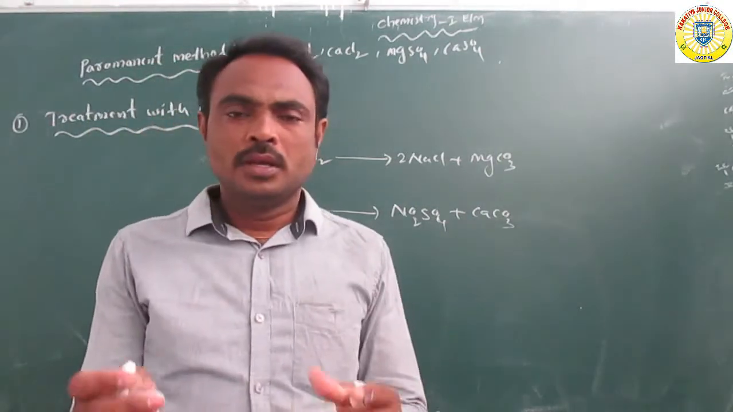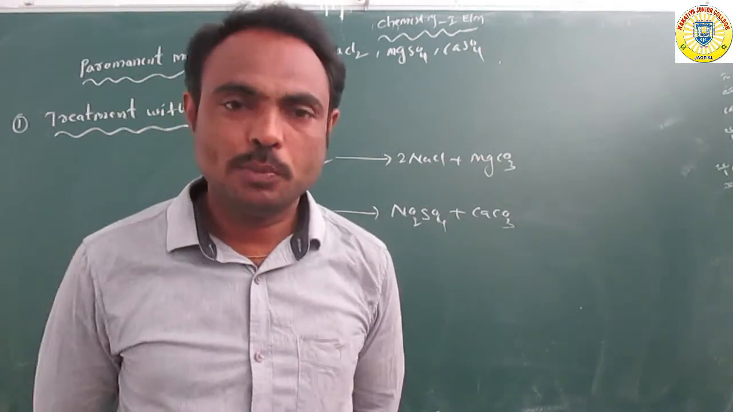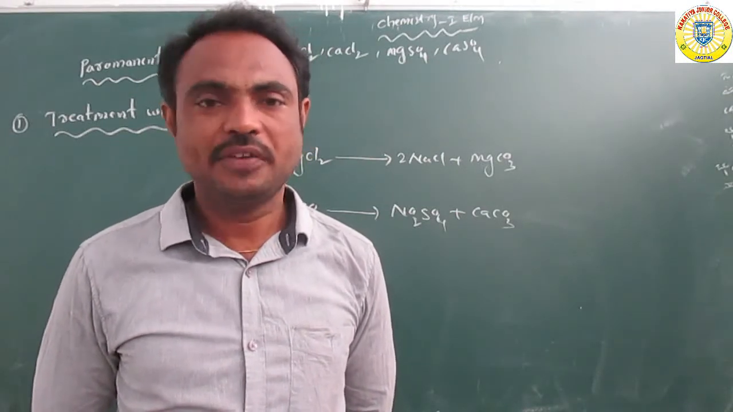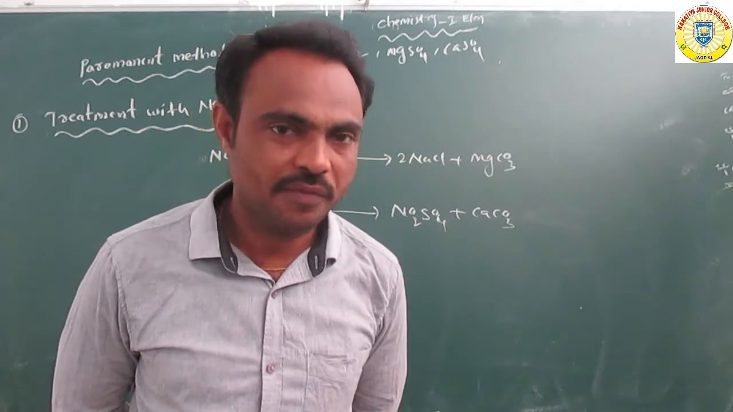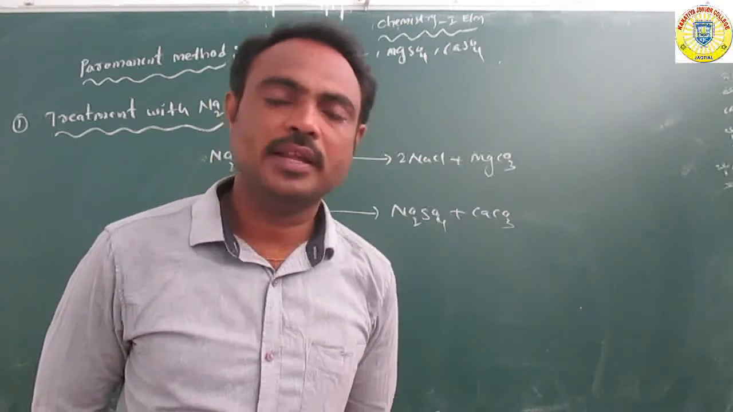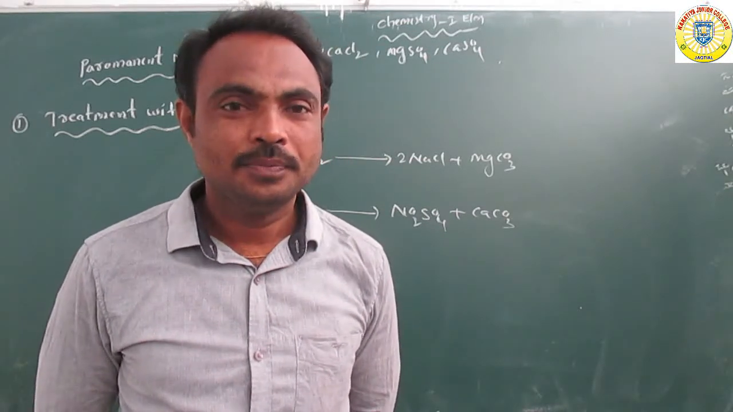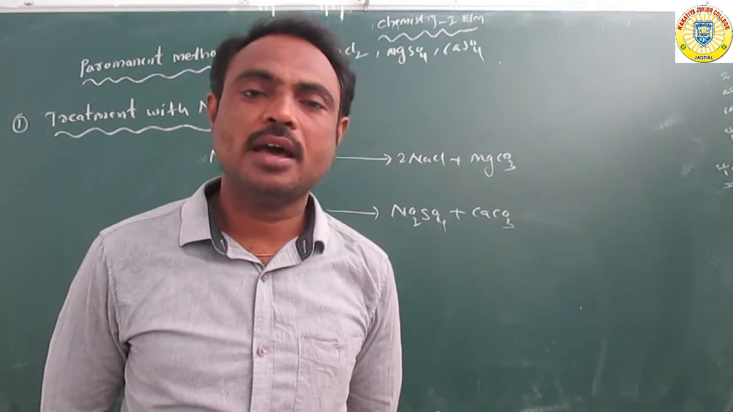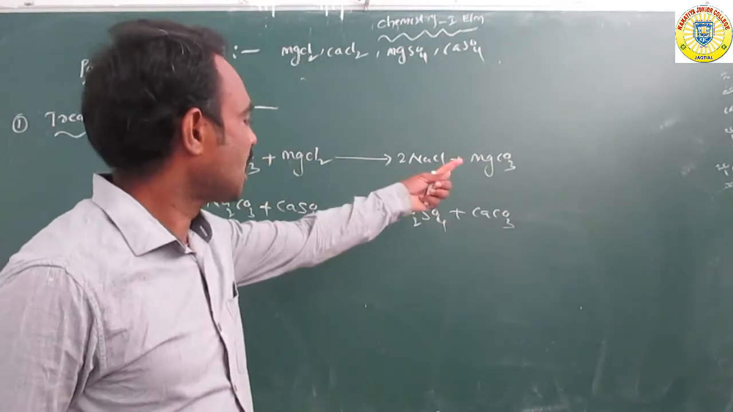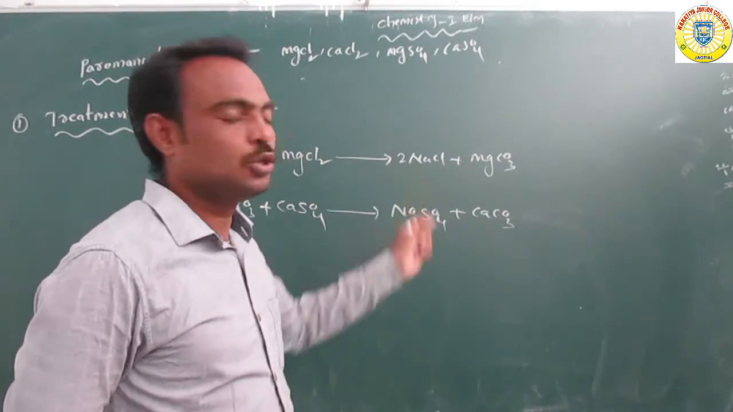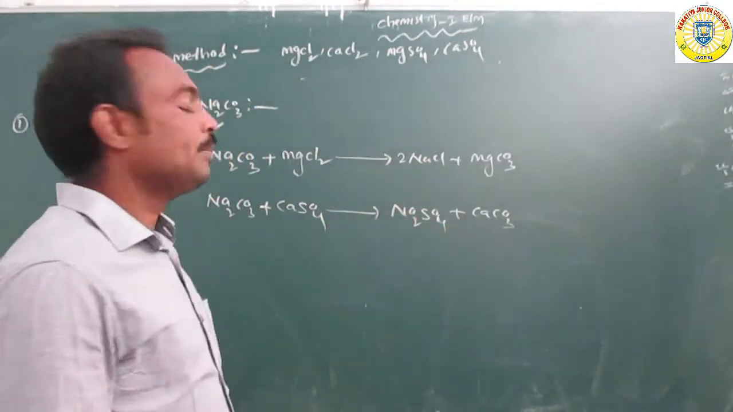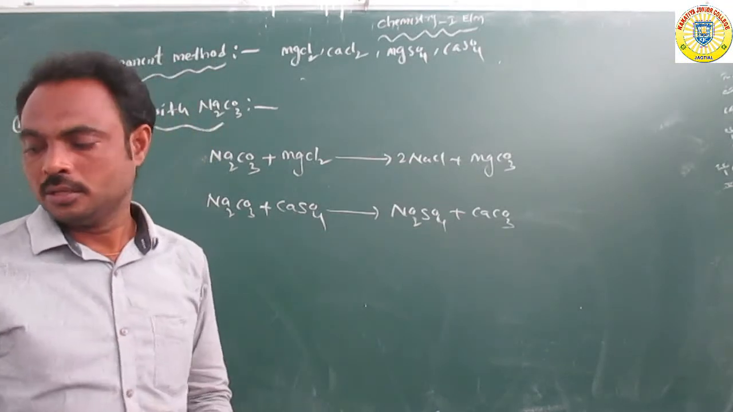So this is a very easy method to remove magnesium chloride and magnesium sulfate, calcium chloride and calcium sulfate. When we use washing soda with hot water, the magnesium chloride or sulfate and calcium chloride or sulfate are converted to carbonates, along with sodium chloride or sodium sulfate. Okay, so it is treatment with sodium carbonate.